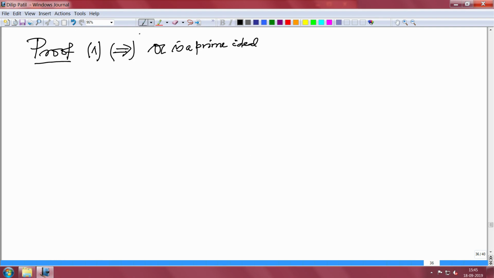So, suppose 𝔞 is a prime ideal, then to prove the residue class ring is an integral domain. That means if the product of two elements is 0, then one of them is 0. This is what we want to prove.